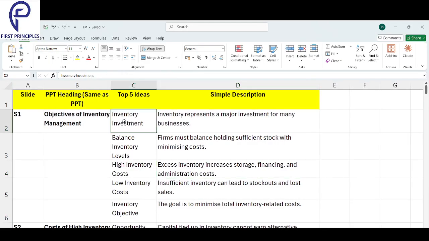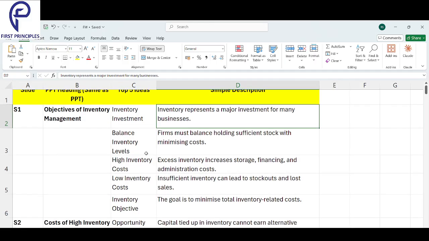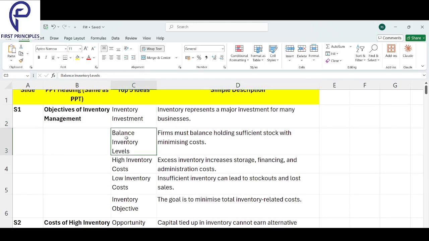Firstly, what do you mean by an inventory investment? Inventory represents a major investment for any business. Whenever you invest money into buying stock that you will sell later, that is called inventory investment. You need a balanced inventory level. You must not have too much inventory, and not too little either. Both are a problem.